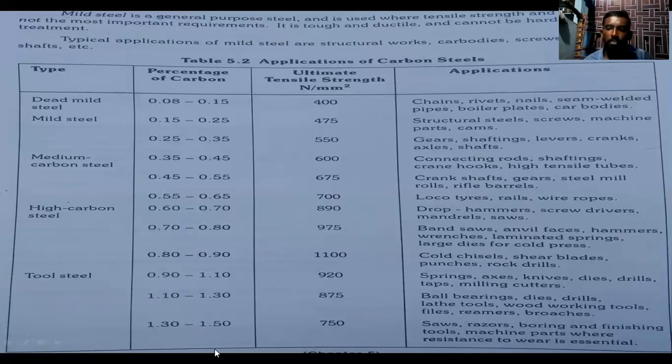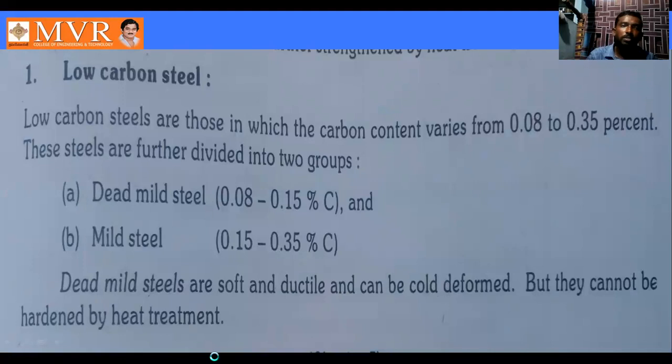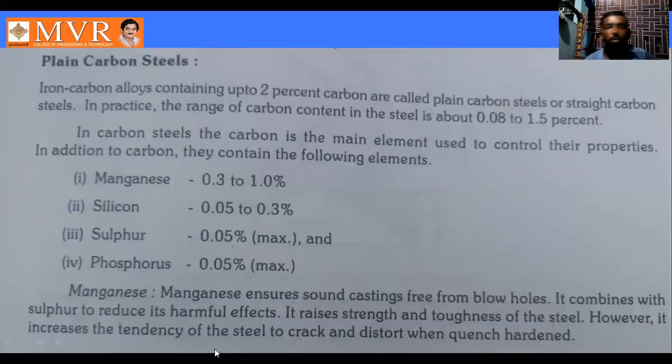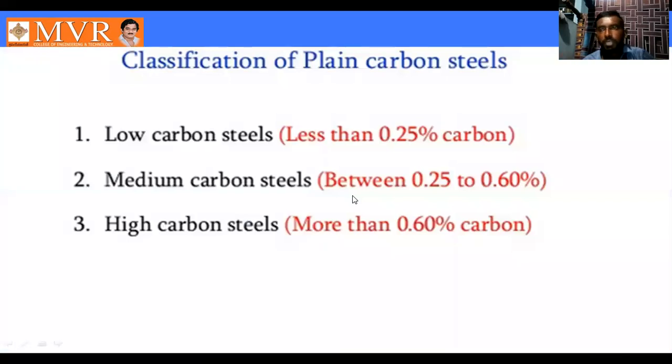So once again, see here. First topic is introduction about the plain carbon steel. What is the plain carbon steel, and what are the elements we can use for plain carbon steel? So it is a brief introduction of the plain carbon steel. Next one is classifications of the plain carbon steel. In classifications of the plain carbon steel, we have three types: low, medium, high.